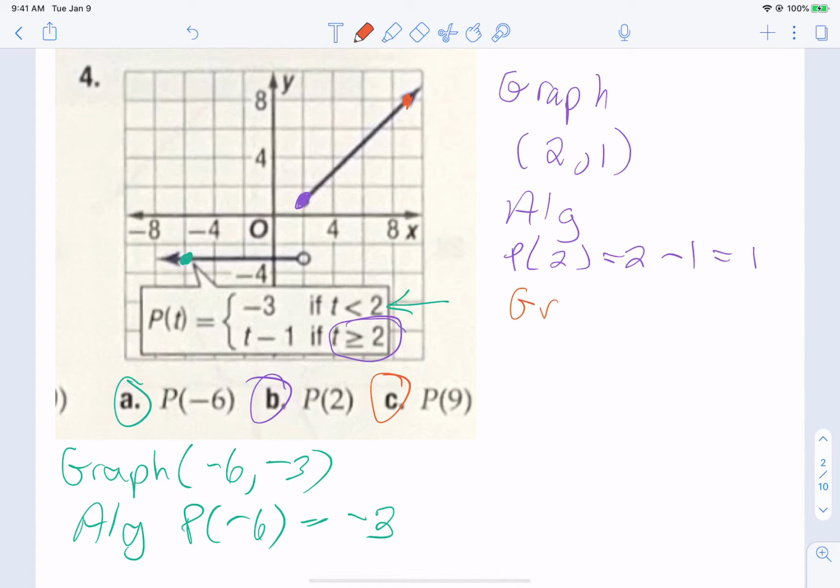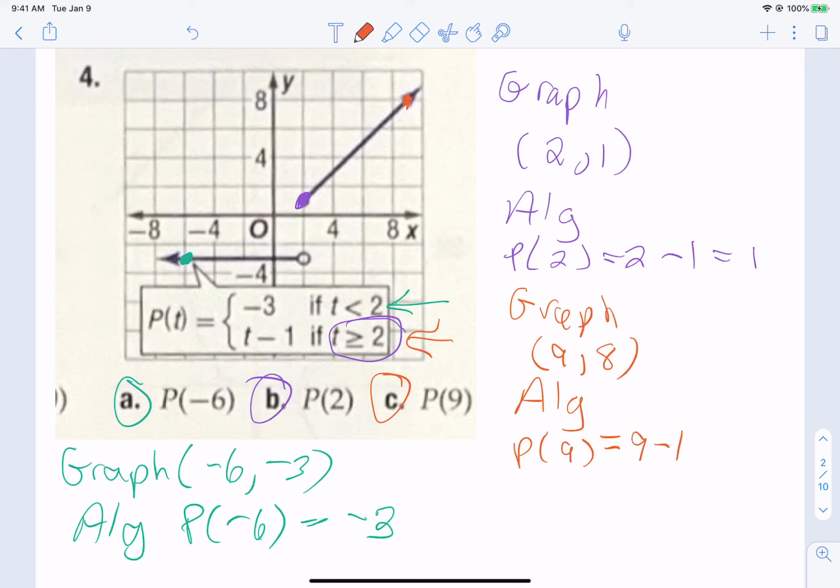So the graph says that's the point 9, 8. Now let's do the algebra. P of 9 is going to be 9 take away 1. Since our input value is bigger than 2, we have to use that bottom function. So it's just going to be 9 take away 1, or actually 8.